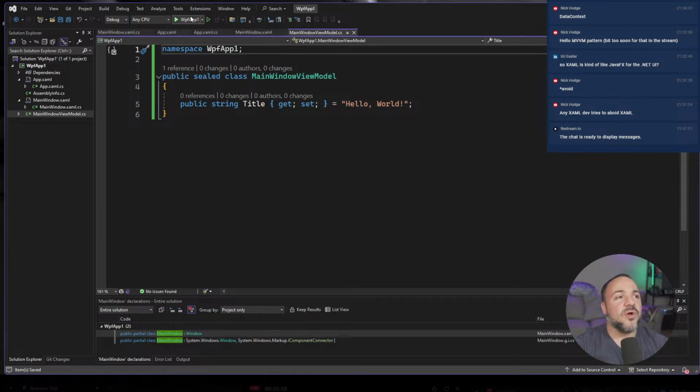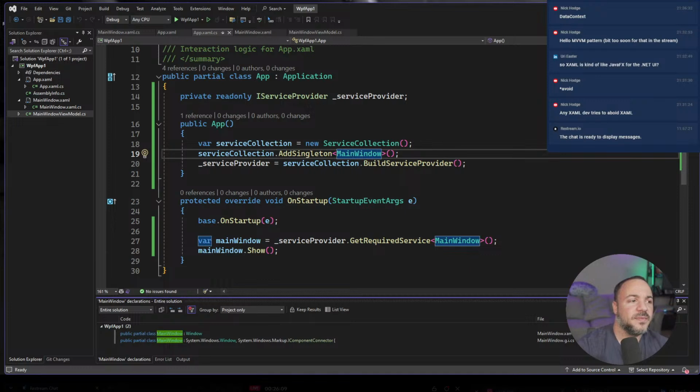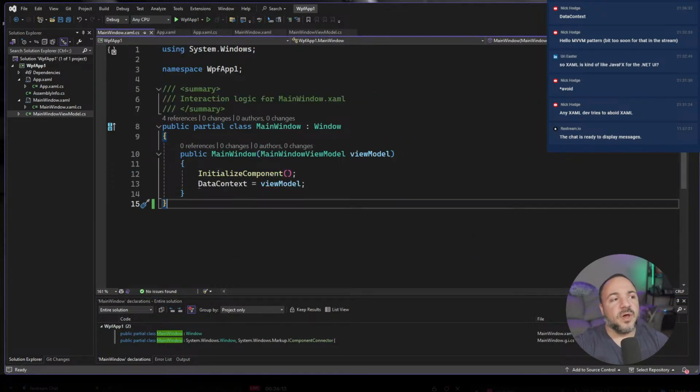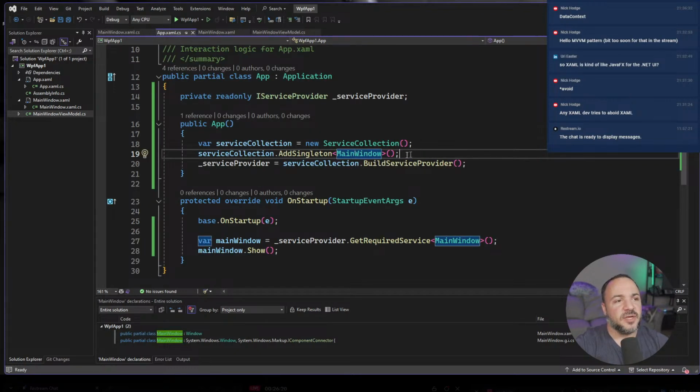But if we were to go run this, I suspect that the application should crash. It might not. And the only reason it might not is because MainWindow, the way that we have it defined right now, has one constructor and it must take in a view model. I don't have a view model registered on the dependency container, right?